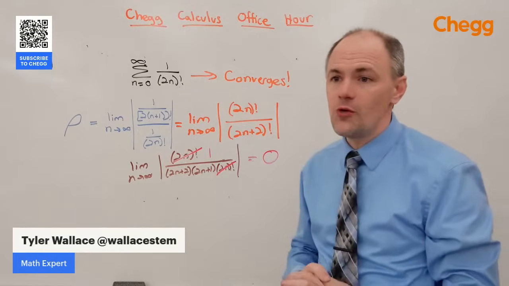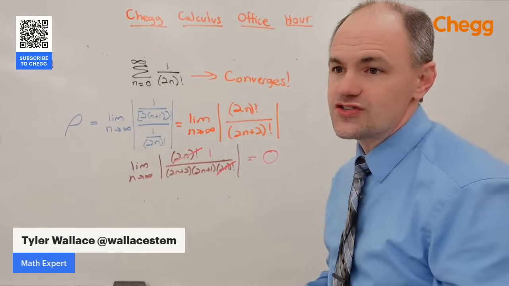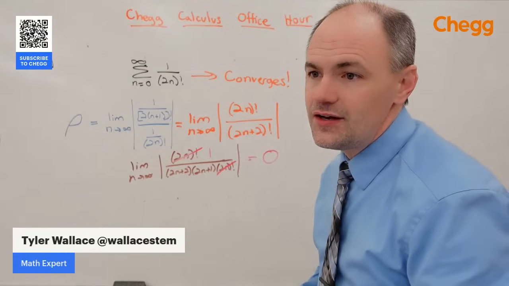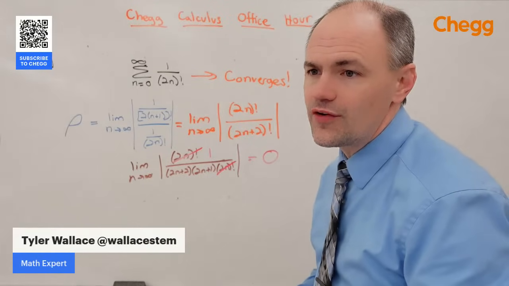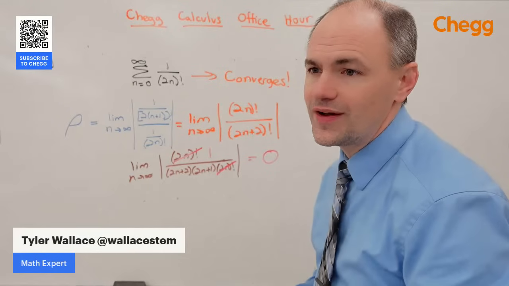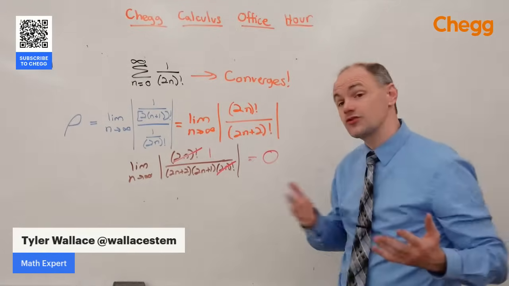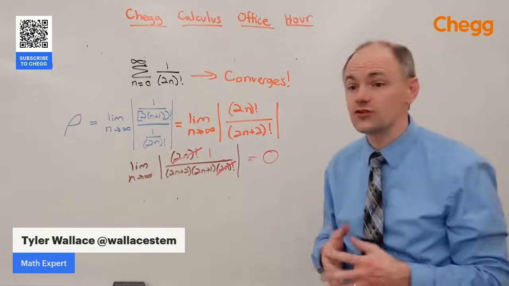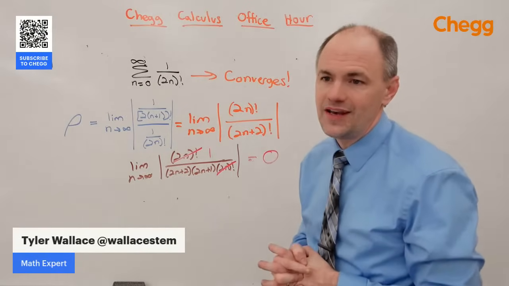Excellent. There are so many great questions that come in. Number 2, if a series with 1 over n factorial doesn't converge, I don't know what it does. If it doesn't converge, it diverges. That's really the only option. Or we know nothing. If it equals 1, we really know nothing.